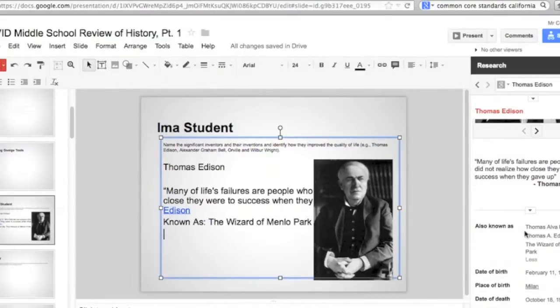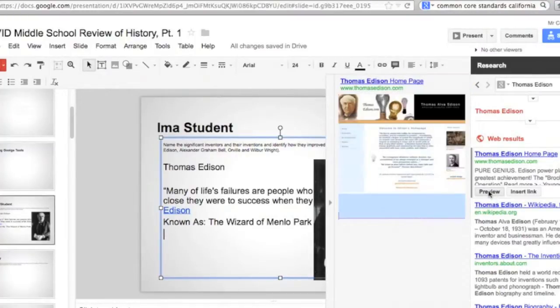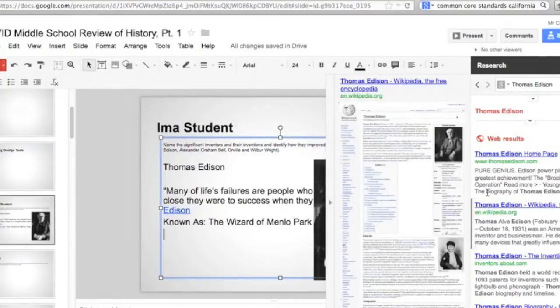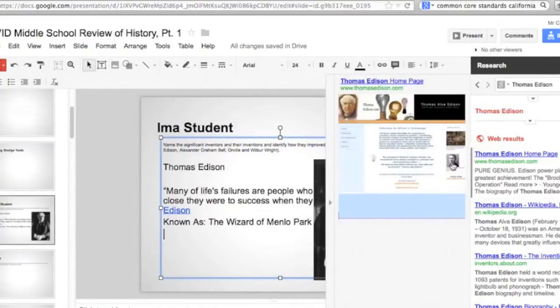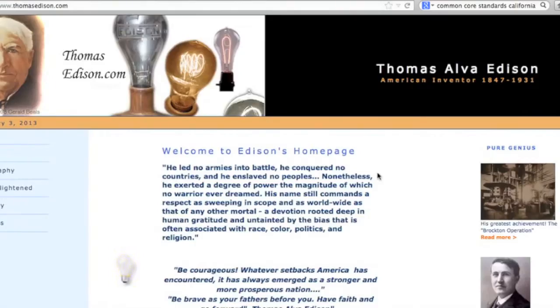After I get the stuff the way I want it, then I'll go back to my list and I'm going to look at websites. What's cool about this is when you click on it, a preview button pops up. And you can see if you think you might like it, and if you do, then you just click on the link or the picture of it and it will open it for you. If you want to insert the link, it works the same way, but that's not as good as reading it first to make sure that it has what you want.